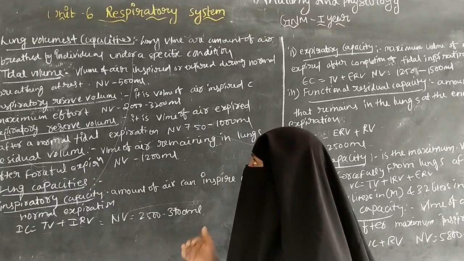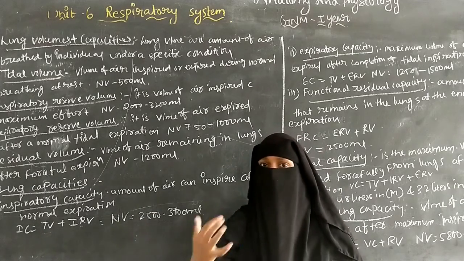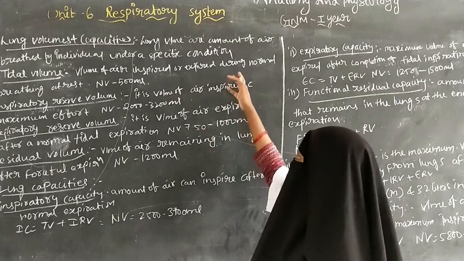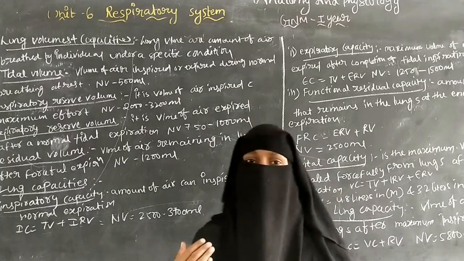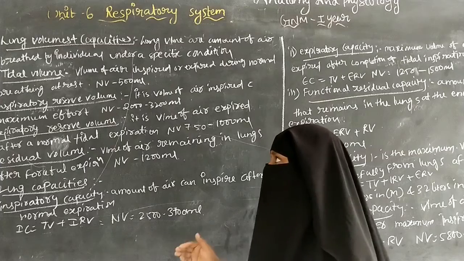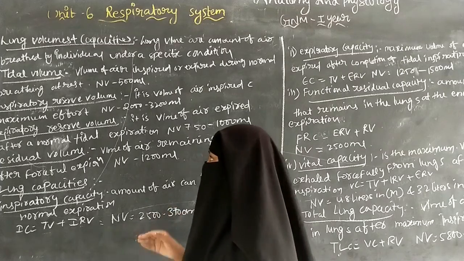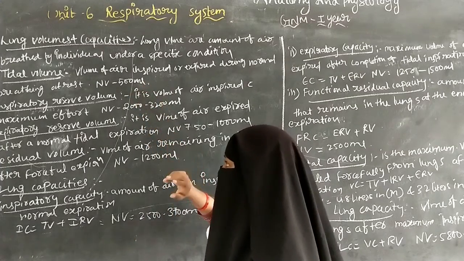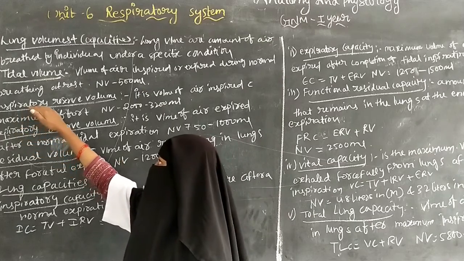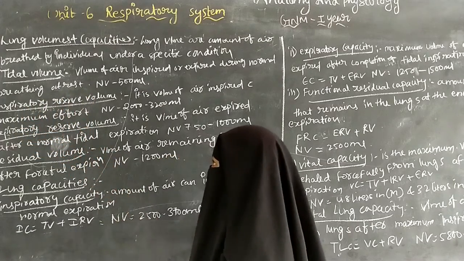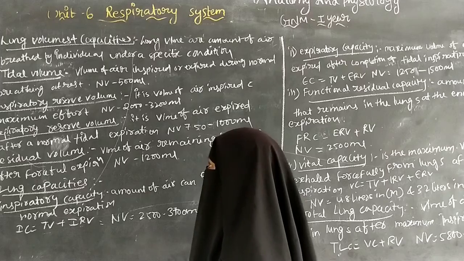Tidal volume is the volume of air inspired and expired during normal breathing at rest, and the normal value is 500 ml. The next one is inspiratory reserve volume.